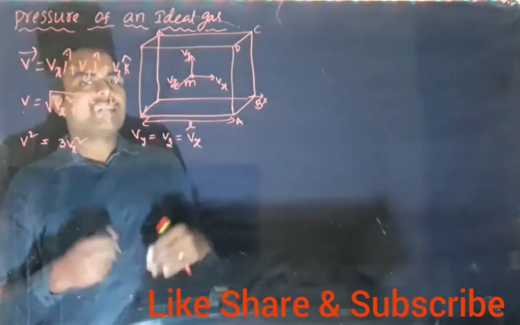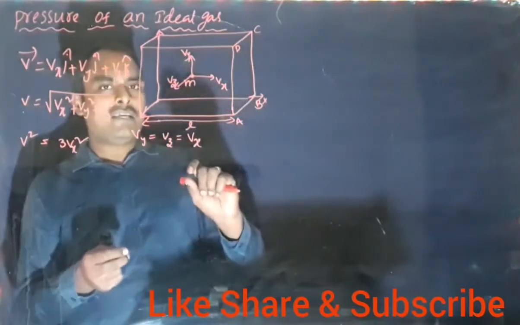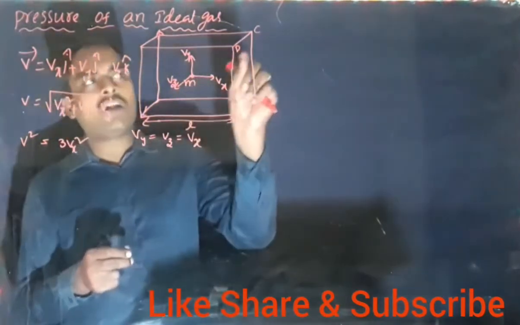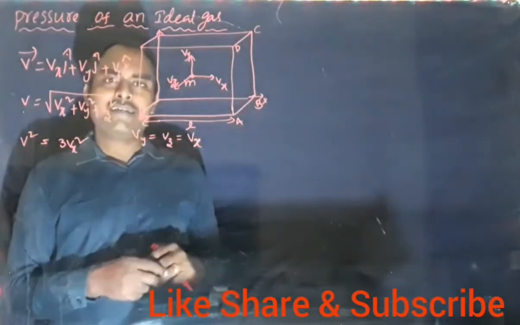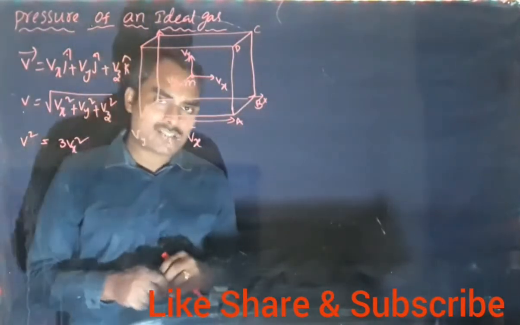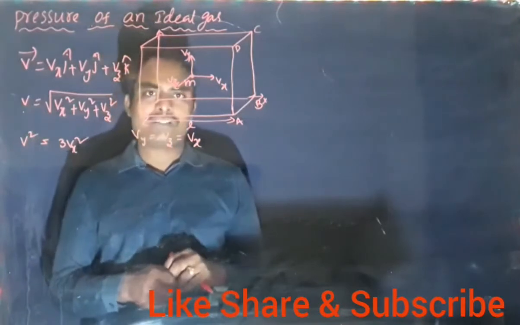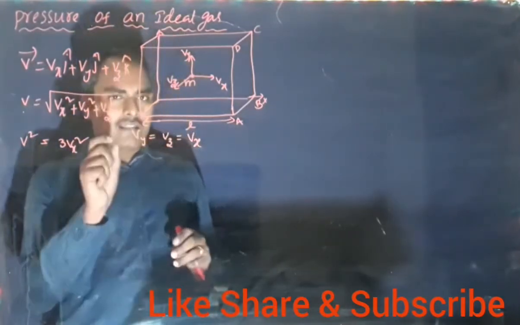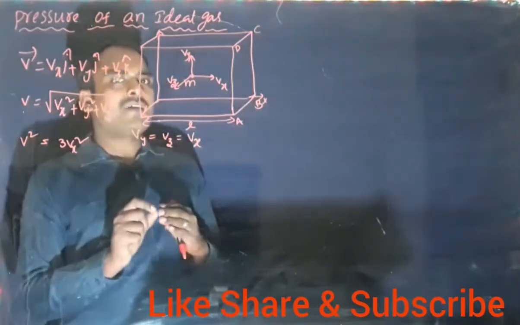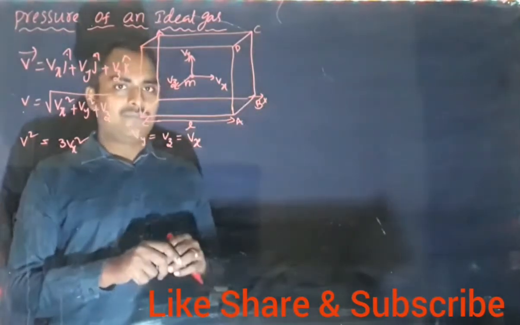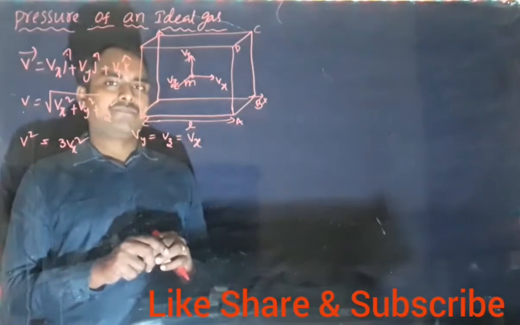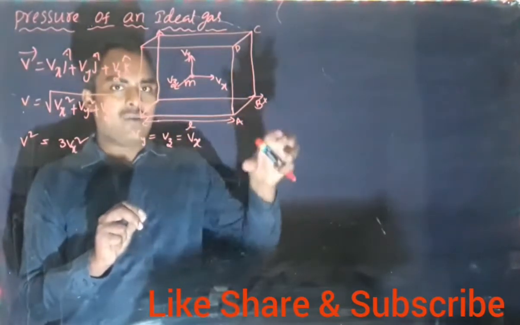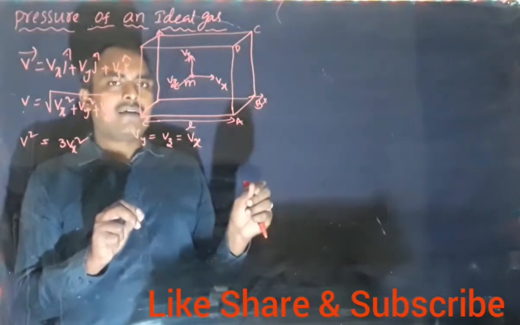And next, the collision between the molecule and the wall of the container is a purely elastic collision, a perfect elastic collision. In a perfect elastic collision, if a small particle comes and hits a heavy particle which is at rest, then what happens?